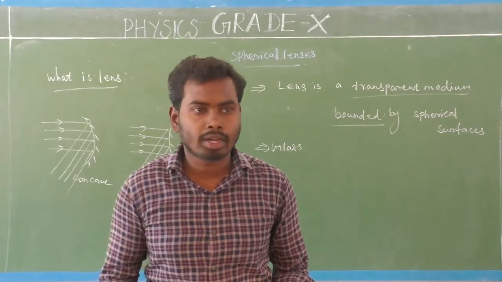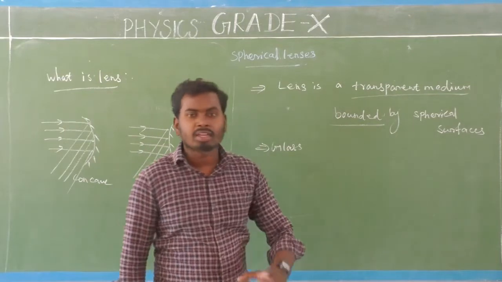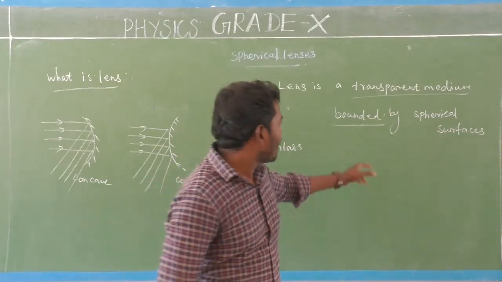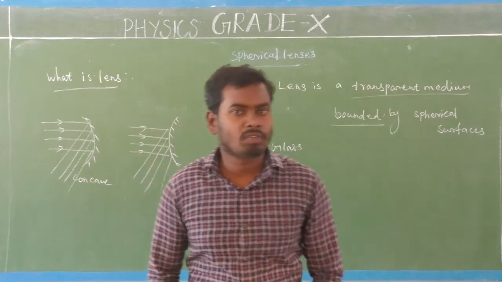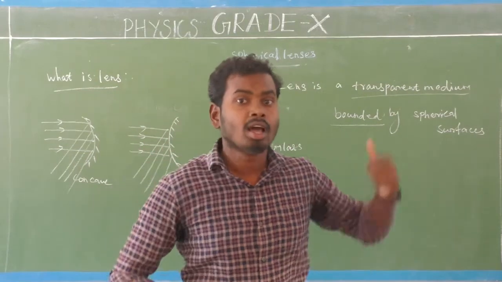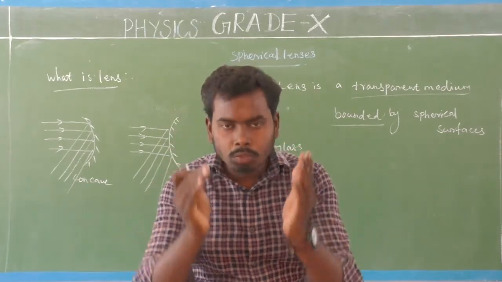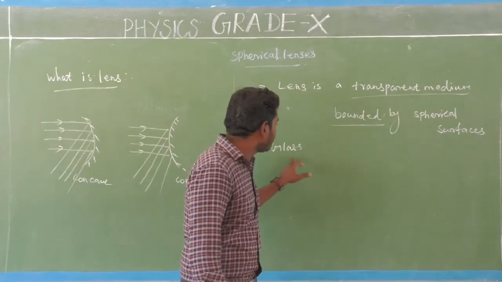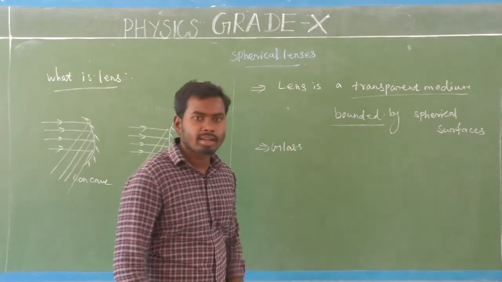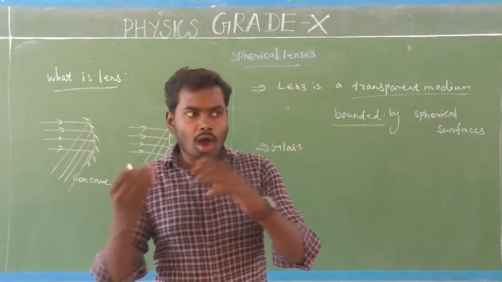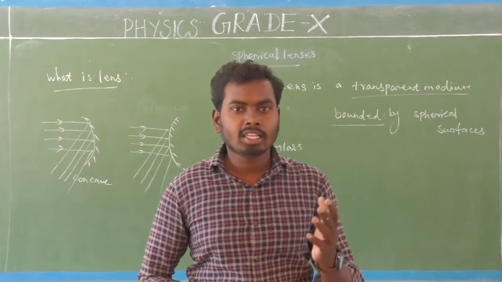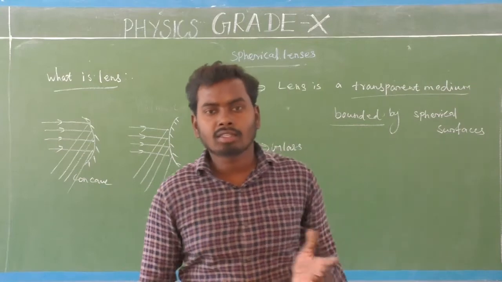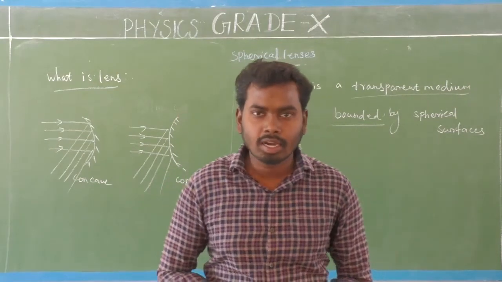Very, very important. What is a lens? A lens is a transparent medium, which means it allows the light to pass through. Then it is bounded by two spherical surfaces, which means it is formed by two spherical surfaces. Generally lenses are made of glass, a transparent material. If you allow light rays through one end, light rays will come out through the other end, because lenses are transparent media.